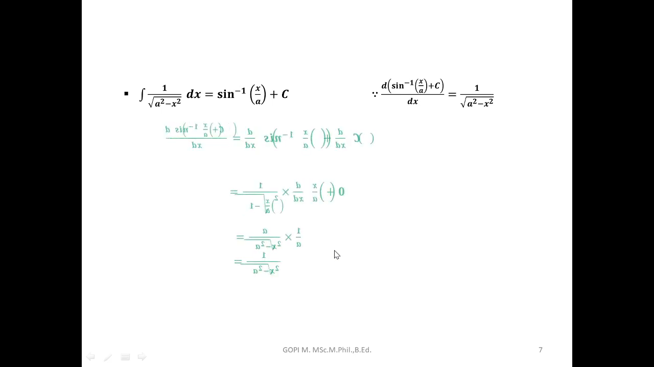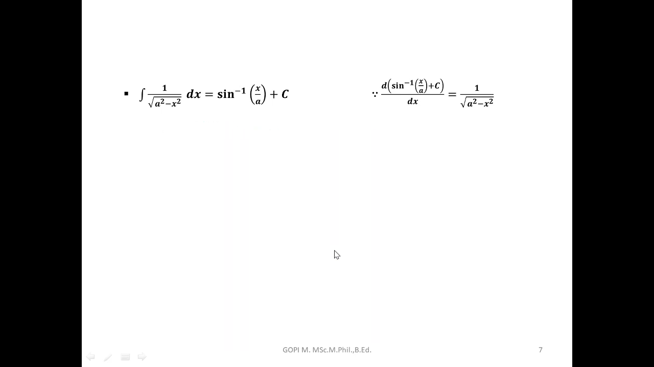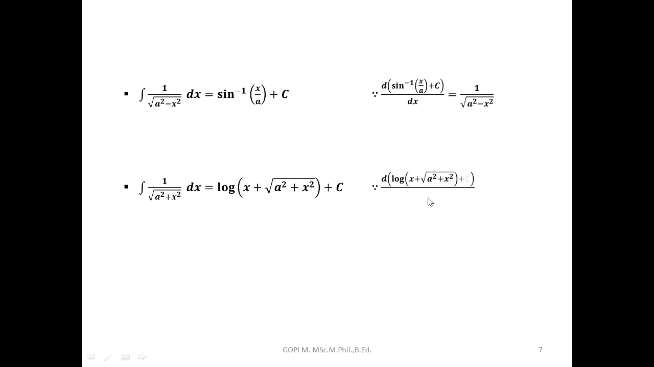Next, integration of 1 by root of a square plus x square dx is equal to log of x plus root of a square plus x square, plus c. The reason: the differentiation of log of x plus root of a square plus x square, plus c will give 1 by root of a square plus x square. Come on, we'll check the proof.